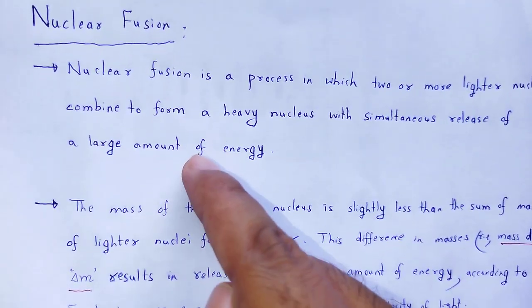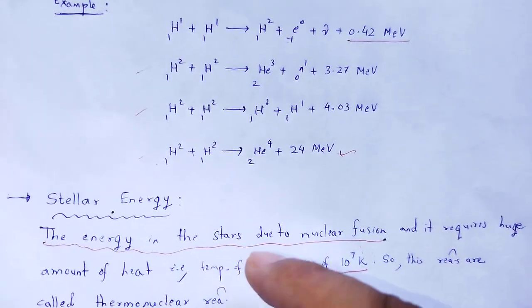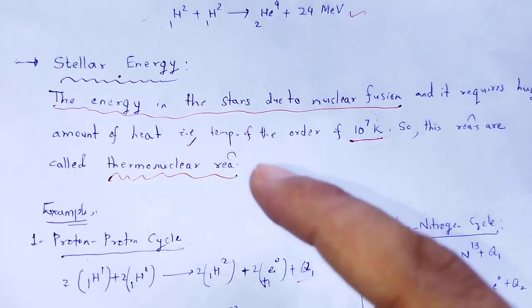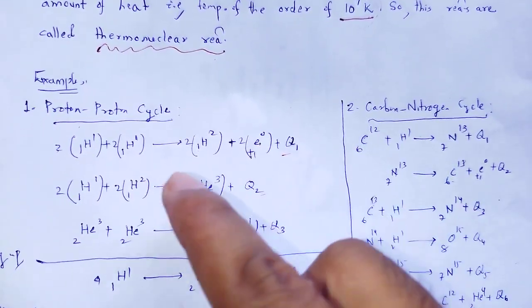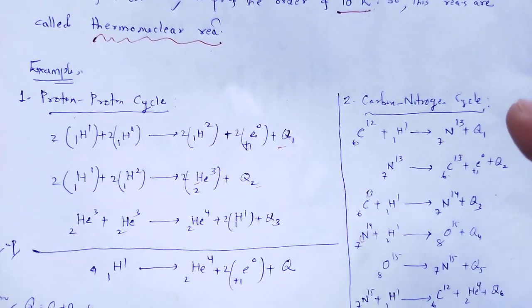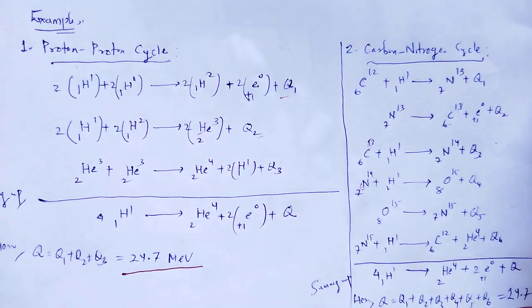Another type of nuclear reaction is nuclear fusion. What is nuclear fusion? Some examples of nuclear fusion. During that process the stars produce energy, that is, stellar energy is produced. Two examples of how energy is produced during nuclear fusion in stars: the proton-proton cycle and the carbon-nitrogen cycle.